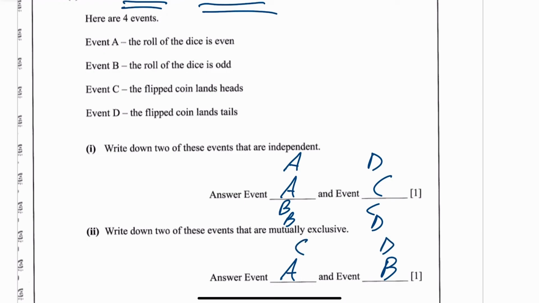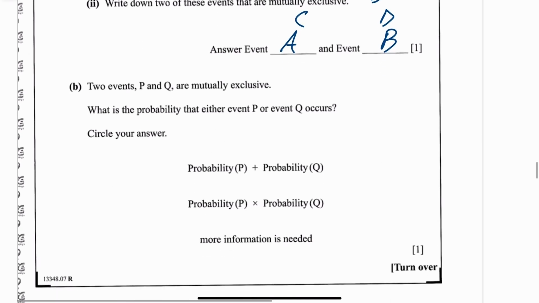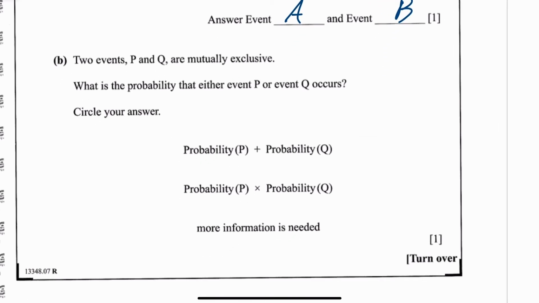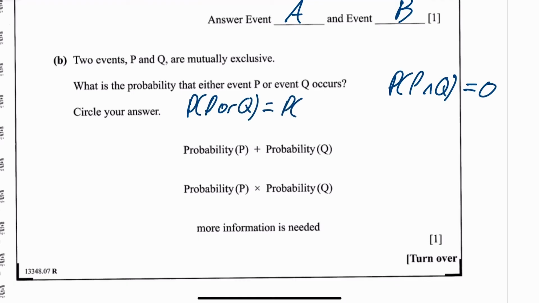So C and D or A and B. Okay, next one says 2 events P and Q are mutually exclusive, which means they can't happen at the same time, which means the probability of P and Q equals 0. It says, what is the probability that either event P or Q happens? So you're looking for the probability of P or Q.